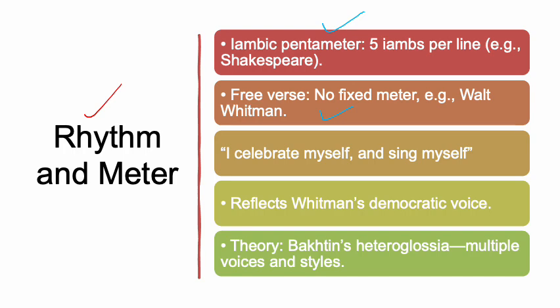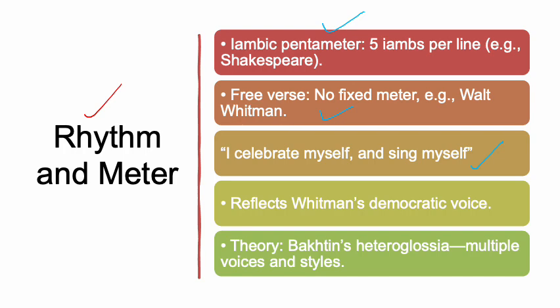For example, "I celebrate myself and sing myself." Myself is repeated twice, celebrate has an s sound, and then sing. So it is up to the poet what he uses, and whatever he uses creates rhythm and meter in the poetry. It reflects the democratic voice of Walt Whitman.